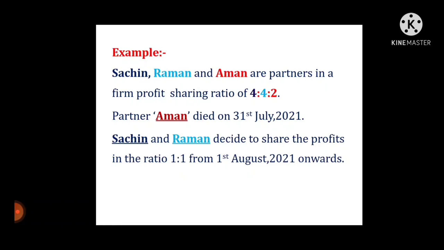These changes in partnership are known as reconstitution of partnership. Death of a partner we will study in detail in chapter number 5.